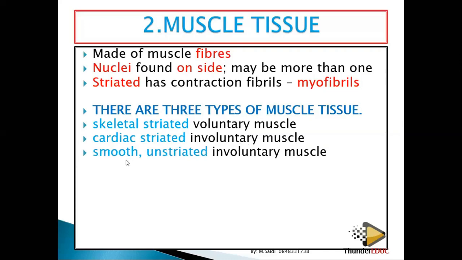Then number 3, you have smooth and non-striated. It means that these smooth ones don't have stripes. It's just smooth, as if you are eating ice cream. Smooth when it's going, and you don't even feel anything. You just feel the sweetness. It's smooth, smooth, smooth, and involuntary. You don't have control over them.